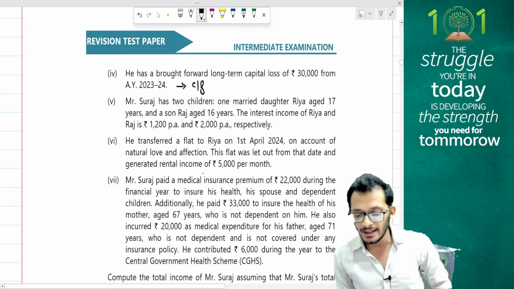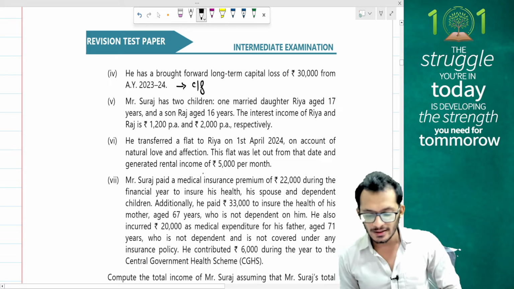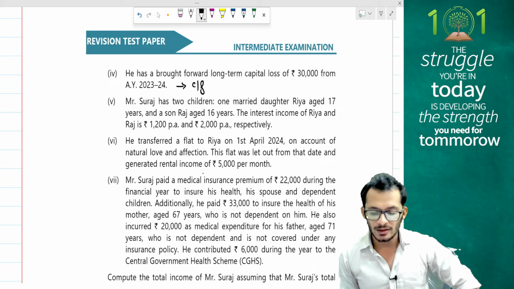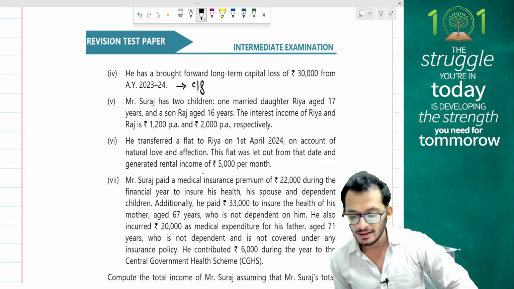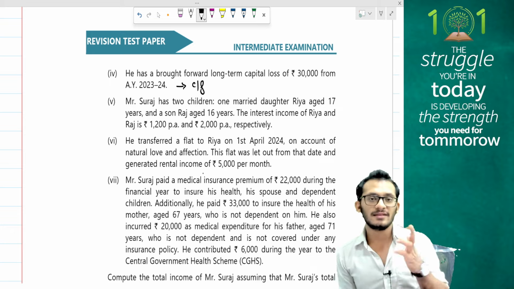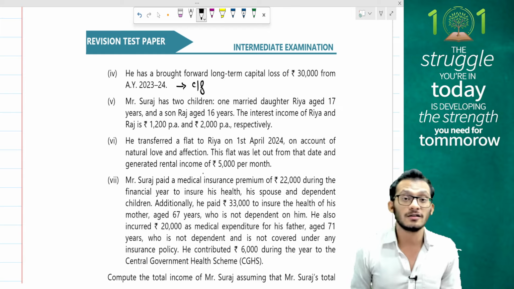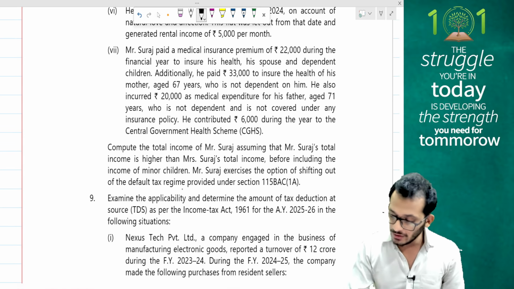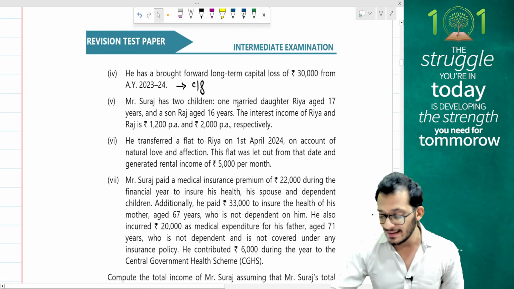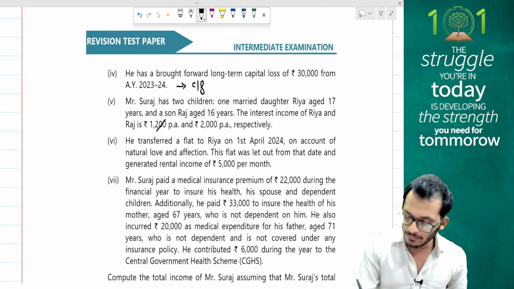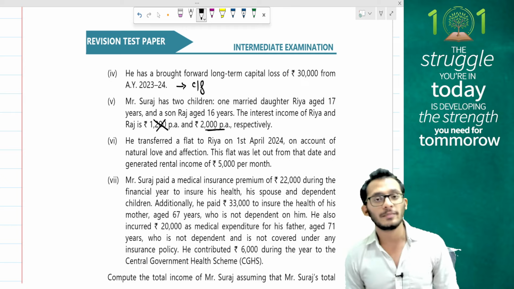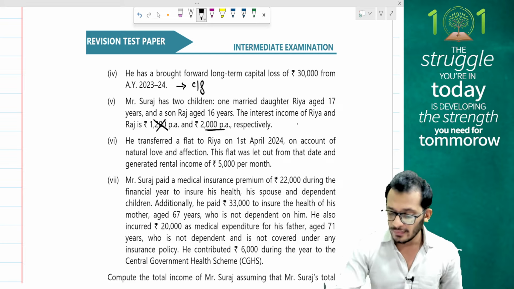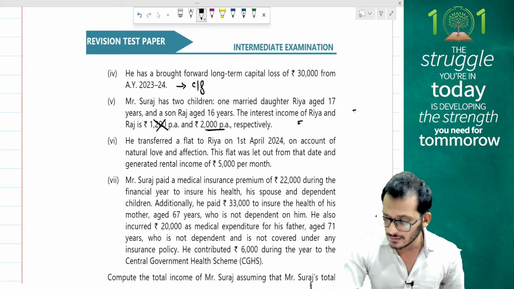Mr. Suraj has two children, one minor married daughter Riya aged 17 years and a son Raj aged 16 years. The interest income of Riya and Raj is 1,200 and 2,000 per annum respectively. Now interest income of Riya and Raj is given, which means these two will be clubbed in the hands of Mr. Suraj because minor children's income is fully clubbed in the hands of parents. Now this person has opted out of the default tax regime, which means I'm also eligible for the exemption of 1,500. So Raj's income is going to become fully exempt. My Riya's income of 2,000 rupees is going to become taxable in the hands of Suraj after an exemption of 1,500, and therefore 500 rupees is going to be taxable for Mr. Suraj.